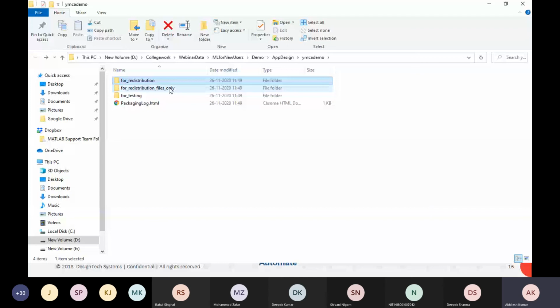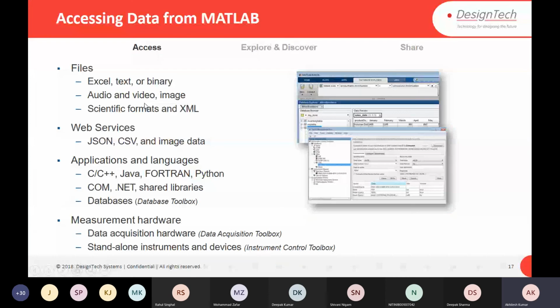Also, you can create libraries for different languages if you are working on a big project. So let's summarize. For accessing, you can access data from an Excel file, text file. It can be binary data. It can be audio, video, images. It can be scientific formats also. Or if you want to access data directly from the web, you can access data directly